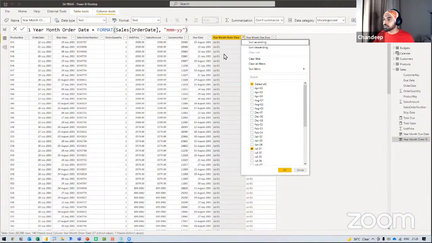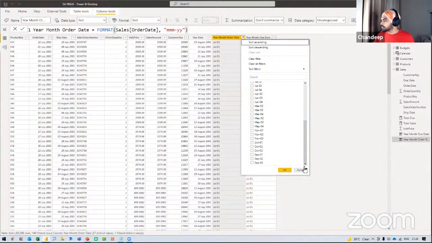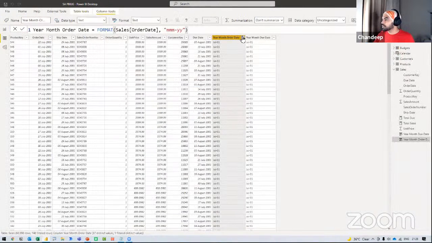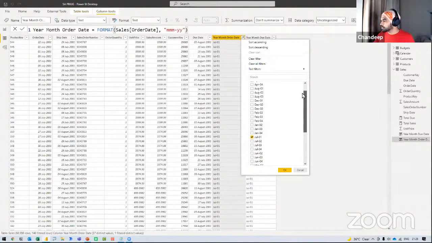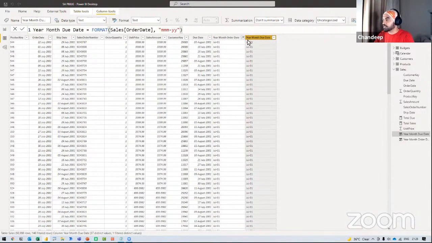Are all the items getting due this month? I believe not. Let's just take a look. Total due, there are due next month. July 01, that's correct. Anyways, I'm not sure what's going on here, but I should actually be seeing two values in here. Some orders getting due in July and some orders actually spilling over to the next month and getting due in the next month. That's fine.